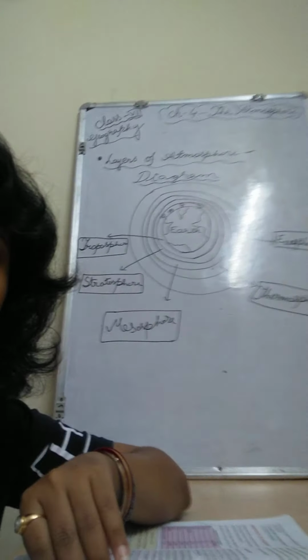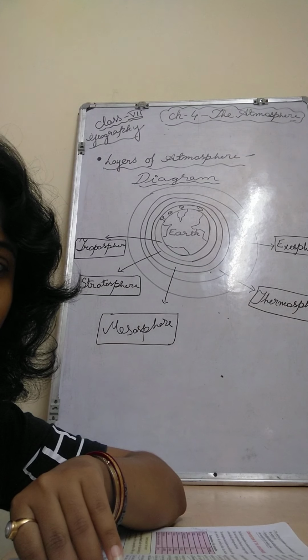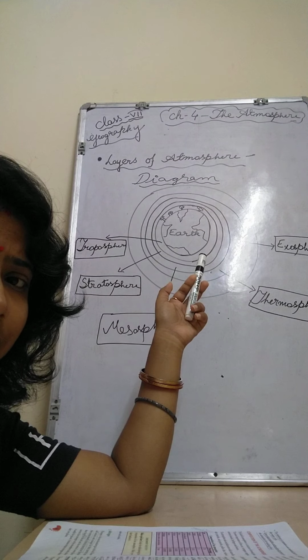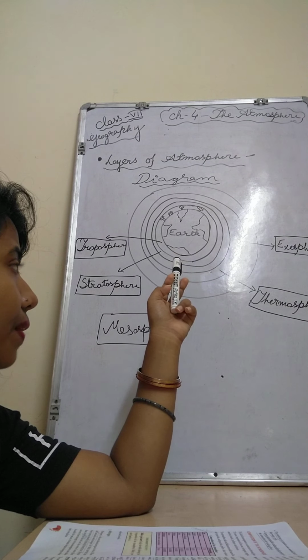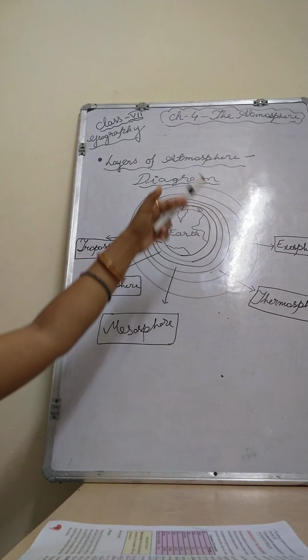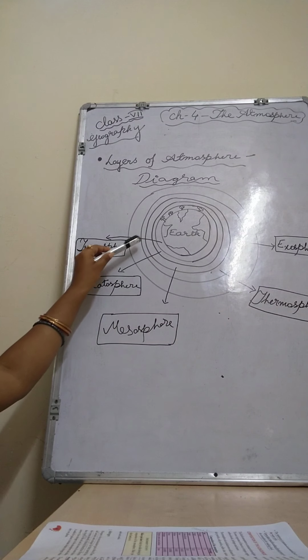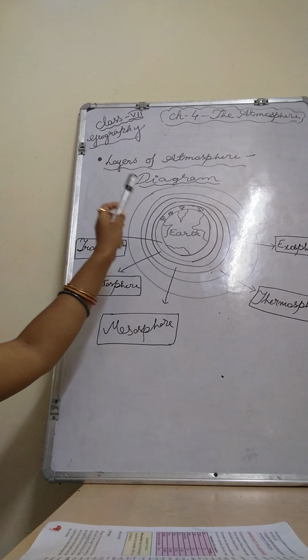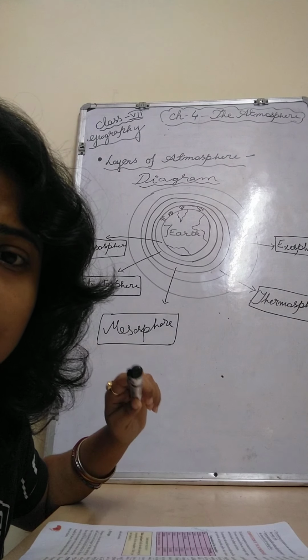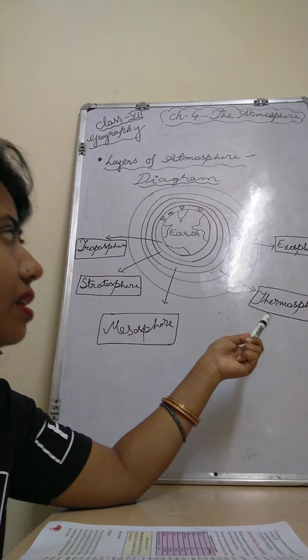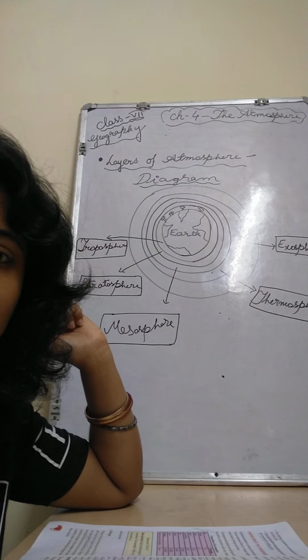Okay children, first I will go for the explanation, but before that you have to see my board also. With the help of the board I will show you how many layers there are. Here the earth is in the center, and in a circular way I will show you the layers of the atmosphere. The first layer, where the homes and trees are, is the troposphere. The second layer is the stratosphere, the third is the mesosphere, the fourth is the thermosphere, and the fifth is the exosphere. Okay children, you have already seen that.